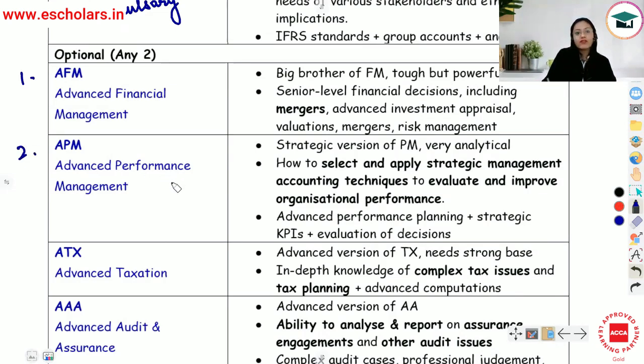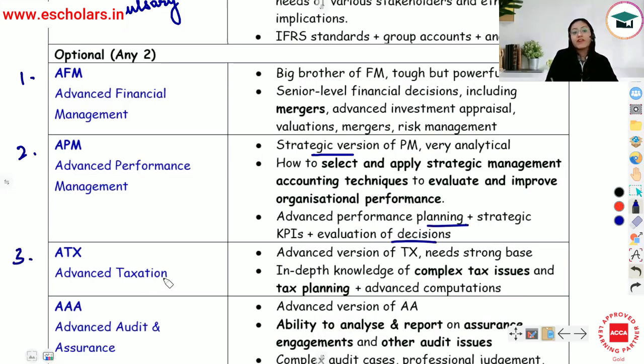Then you have advanced performance management. So skills level पे जो आपका performance management paper होता है उसका strategic version, higher level is advanced performance management. So this is very analytical. Lot of analysis is involved in this paper. जो भी performance management में आपने techniques सीखी हैं उन्हें actually real world scenarios में कैसे apply करना है, how you have to evaluate and improve the performance of the organizations. That is what is covered under APM.